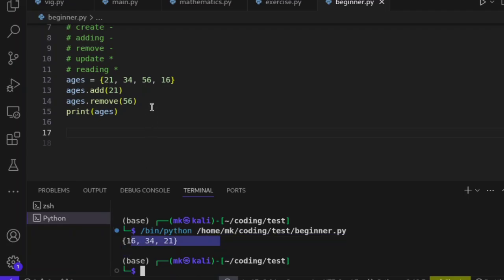Do you understand? And also together with discard. If I say discard, you are also not going to see 56. You see, it is being removed.